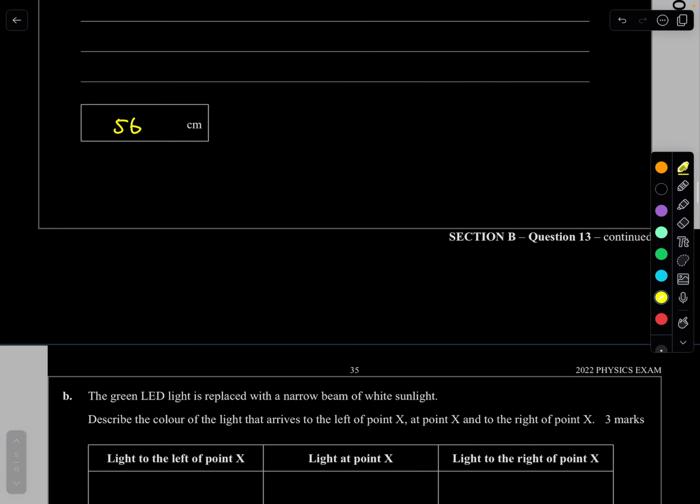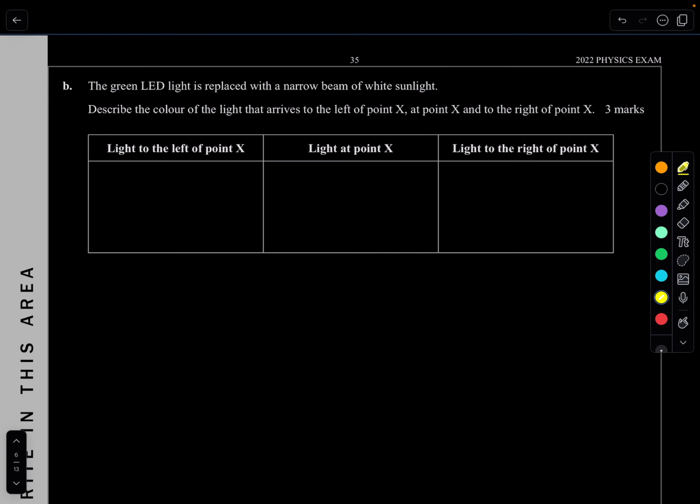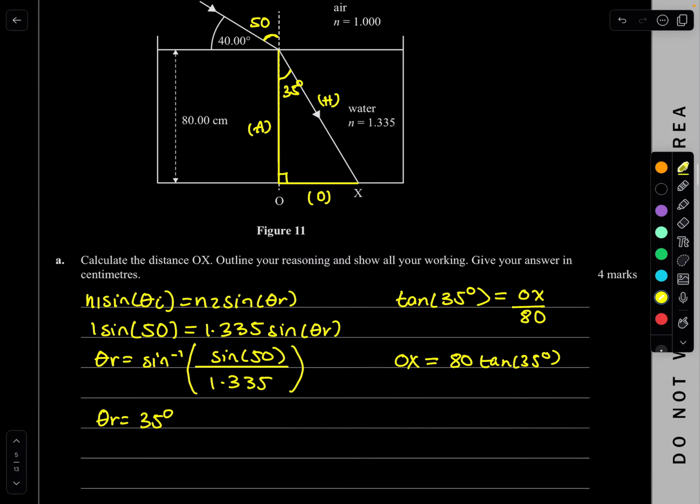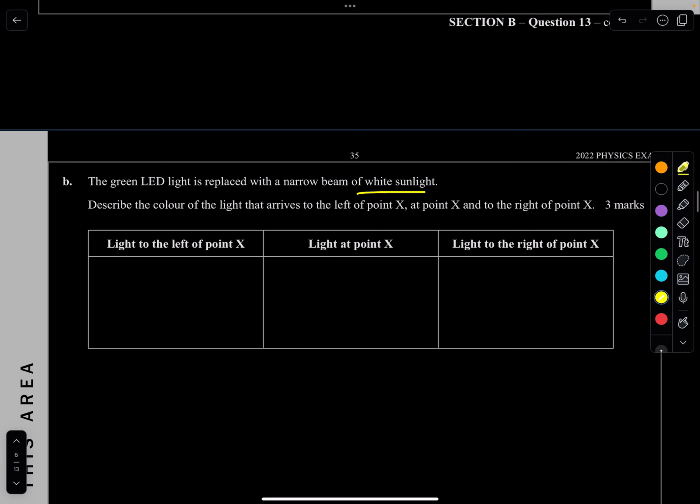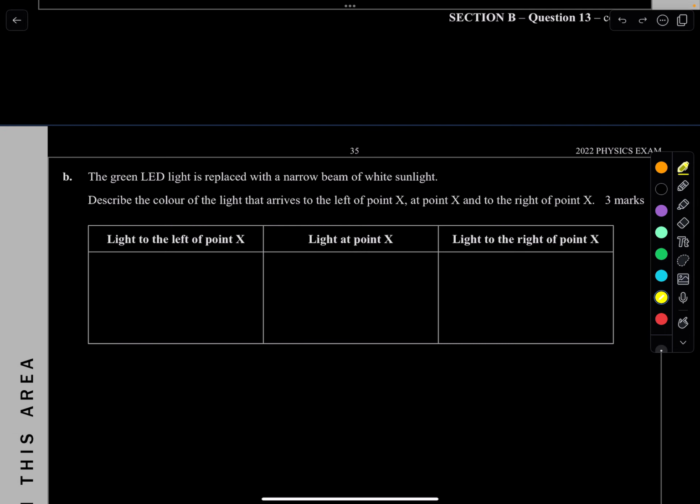Beautiful. Not too bad. B, the green light is replaced with a narrow beam of white sunlight. Describe the color of light that arrives to the left of point X, at the point X, and to the right of point X. So, all right, let's have a look at this. If you're changing it to white sunlight, dispersion is going to occur.